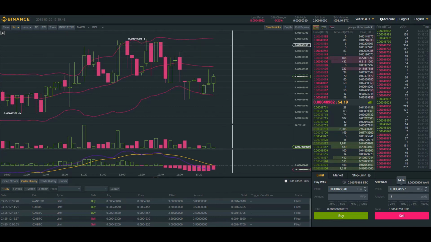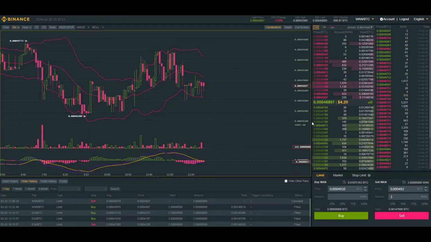So I'm going to sell these 3 WAN coins that I just bought at that price. I have to run out here in a minute, so I want to cut this trade short. It's not going to be as good as I wanted it to be. I'll wait for it to be positive and then I'll sell.